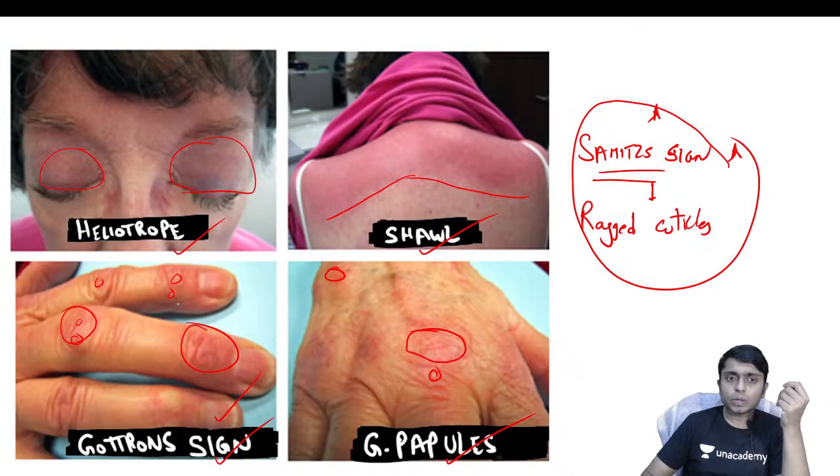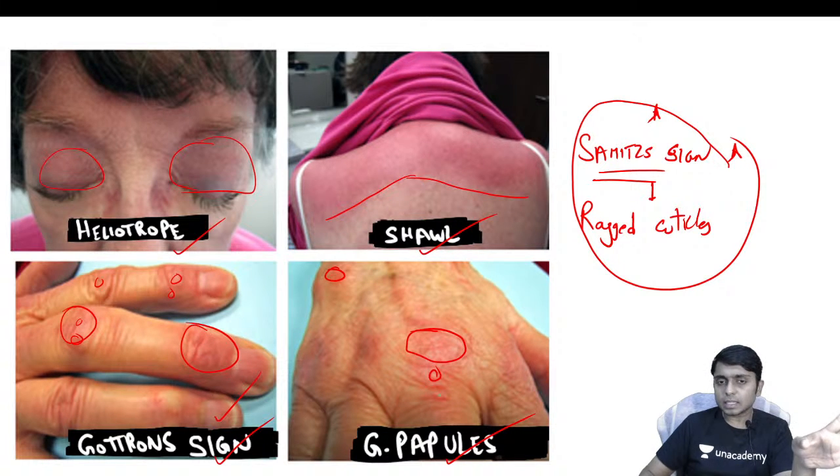That's all. So here you are able to see this is the Gottron's sign which I have already shown you, and these are the tiny Gottron's papules. And as mentioned by a few of the students, very good.